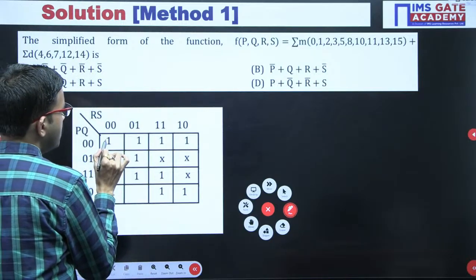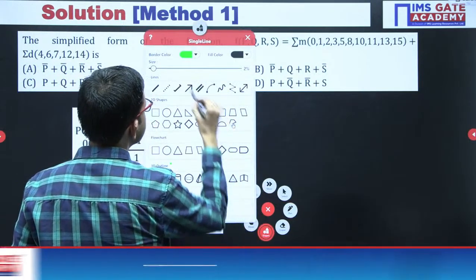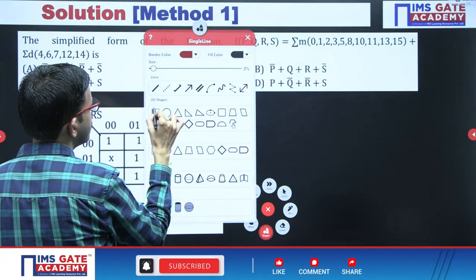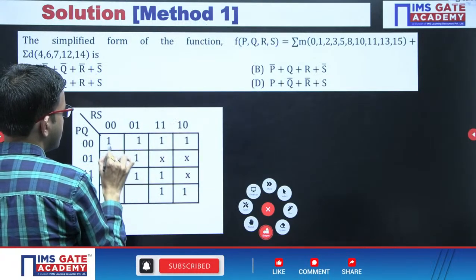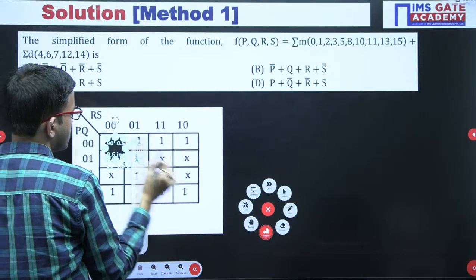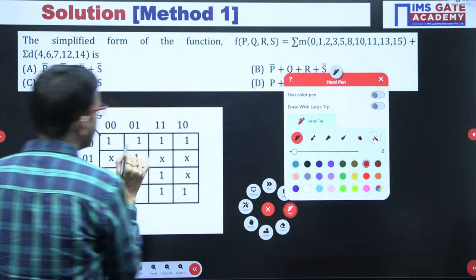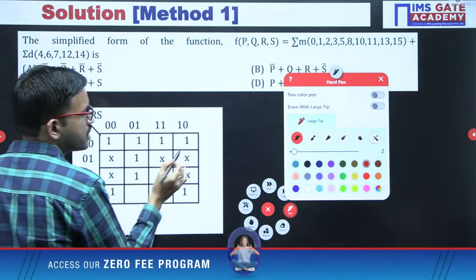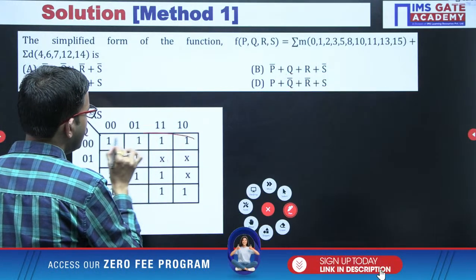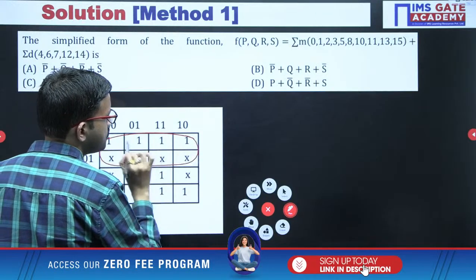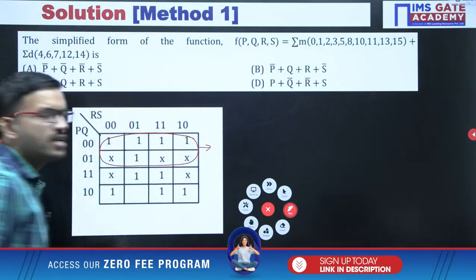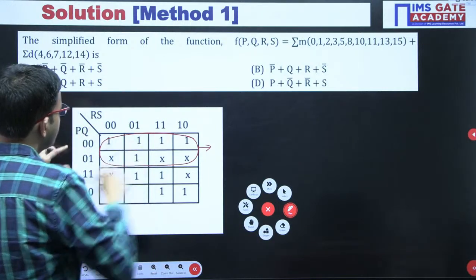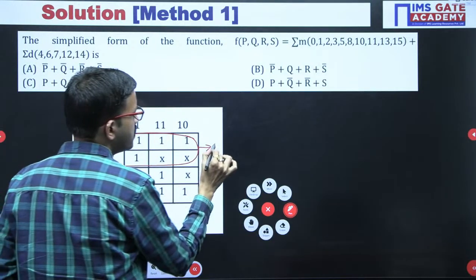For example, if you assume these 3 don't cares as ones, then we can do a combined grouping of 8 ones here. For these 2 rows, the p value is 0, that means p bar.